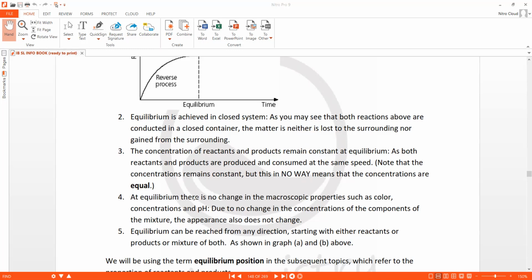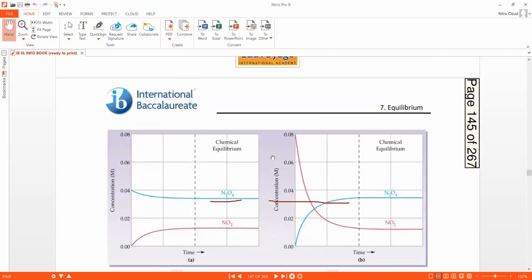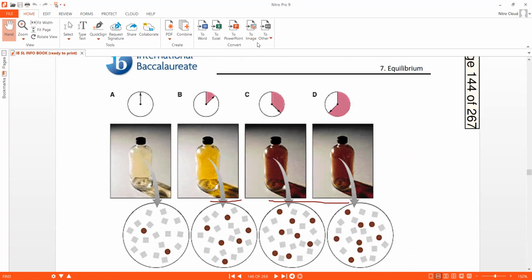At equilibrium, fourth point: there is no change in the macroscopic properties such as color, concentration, pH. The macroscopic property here that we can point to is appearance. In this case, the appearance doesn't change. The color, the shade of brown, remains unchanged from here to here. Why? Because equilibrium is established. Till equilibrium is established, there is a change, and there is no change after equilibrium. So macroscopic properties do not change.